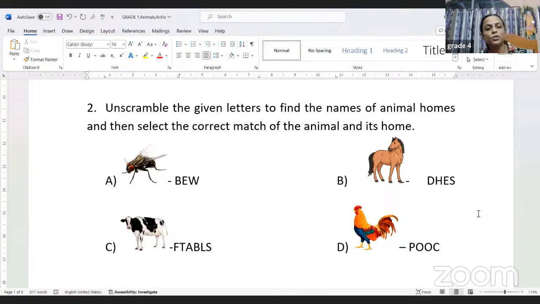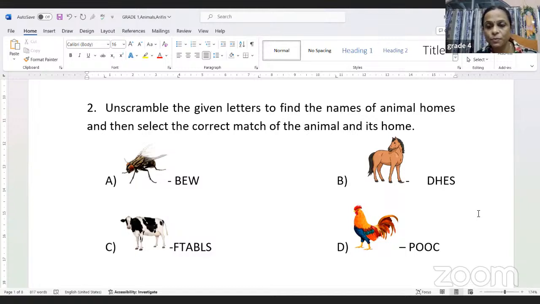So option A, you can see a house fly. It is written B-E-W. So if we unscramble it, that will be web. So web has no connection with the house fly, na? Because spiders, they live in the webs, right? Spider webs. So that is a wrong one, right? Going to the option B.